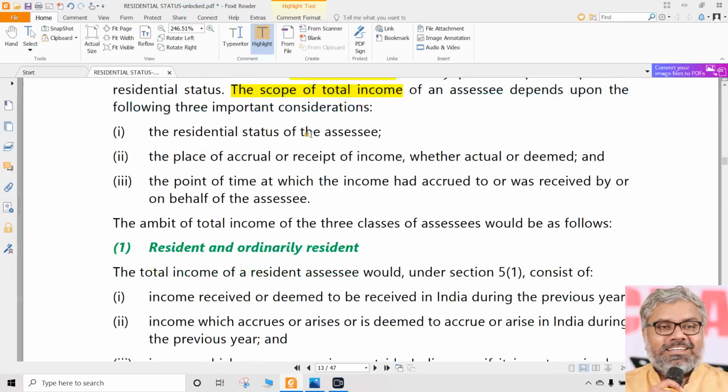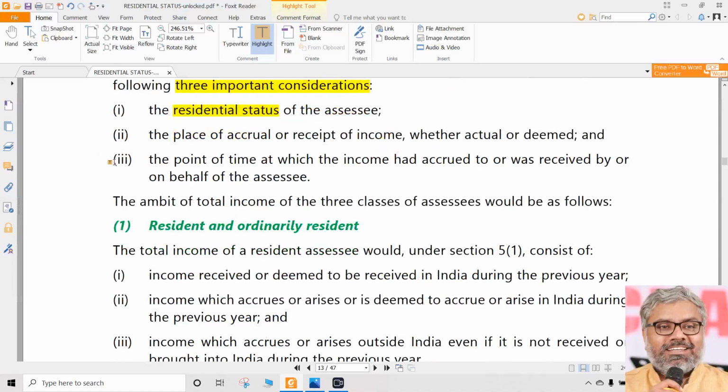The scope of total income of an SSC generally depends upon three important considerations. Of course, one of the most important considerations is the residential status of the SSC. So whether a particular income is taxable or not, whether a particular income is included in the total income of an SSC or not, depends upon one factor, that is the residential status of the SSC. Very important factor, no doubt. But is it the only factor? No. There are other factors also.